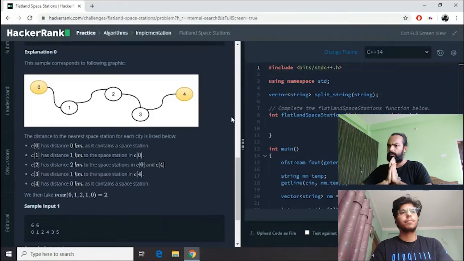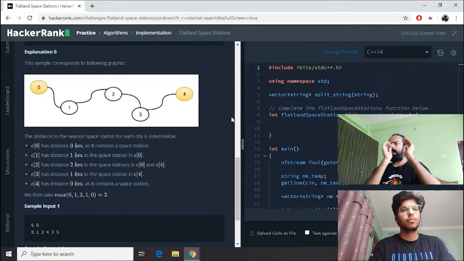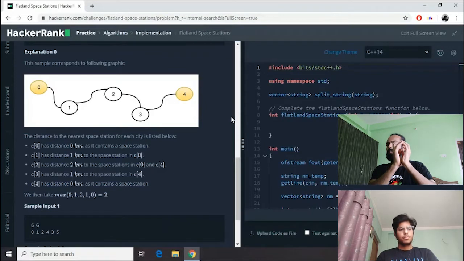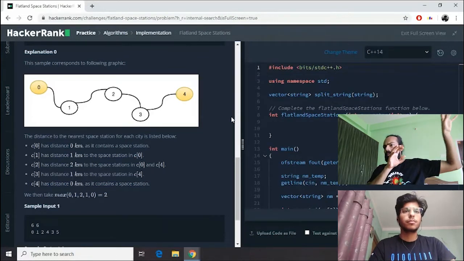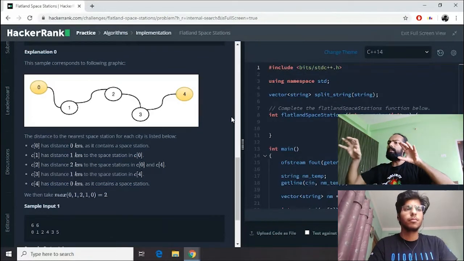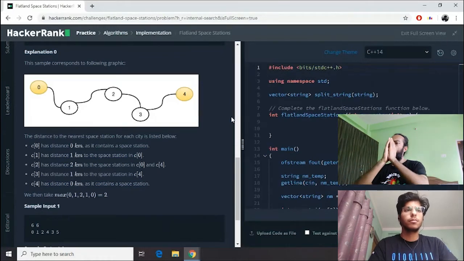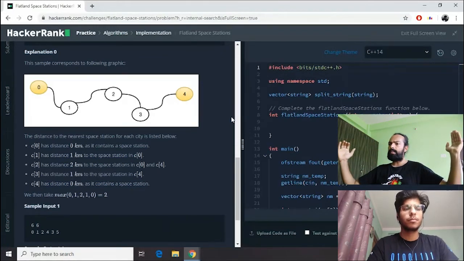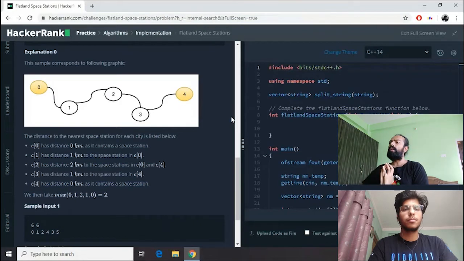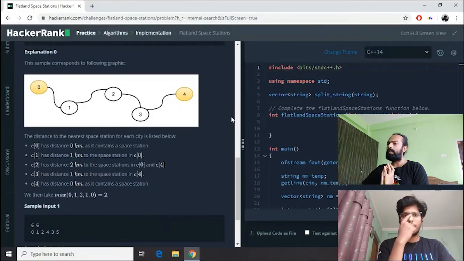And then the second thing you just explained is, we find the minimum distance to the space station from each and every city, and once we have the list of all the distances, we take the maximum out of that array. Exactly, right? So I think it's clear.